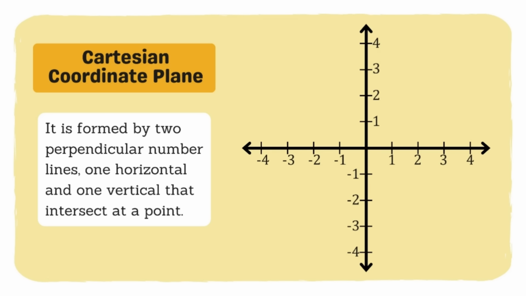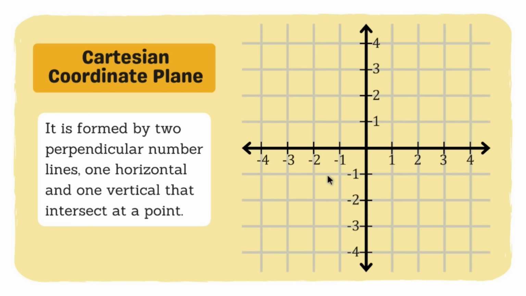Okay, first, let us show the grids corresponding to the numbers or the integers sa atin pong lines. Okay, ito pong horizontal line, this is now what we call the x-axis. Okay, and then dito po sa ating vertical line, this is now what we call the y-axis. So, gumagamit pa rin po tayo ng variables, and this variable is what we use for this Cartesian plane. Okay, now yung gitna po, this is now what we call the origin or the point of origin. Dito po magsisimula yung mga integers natin.